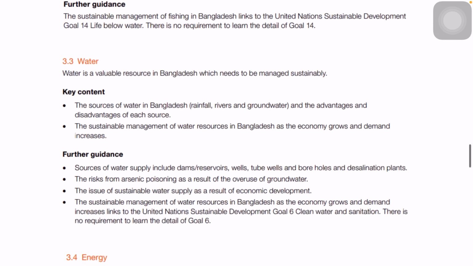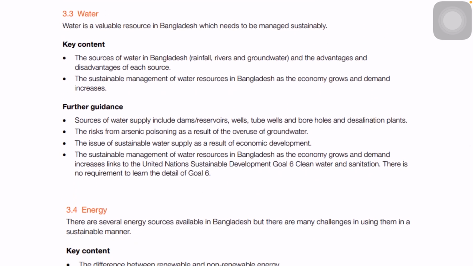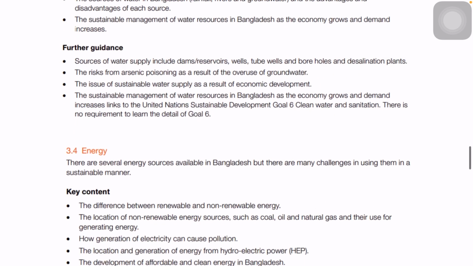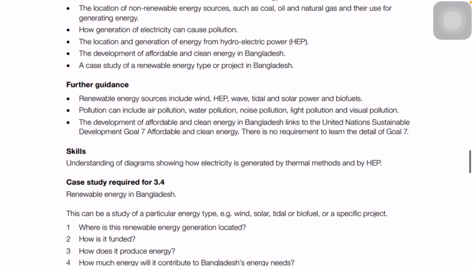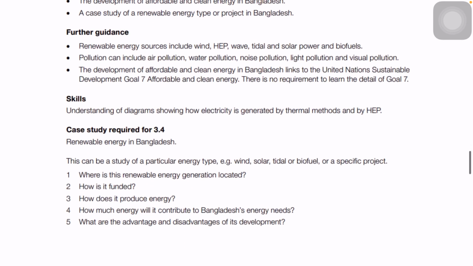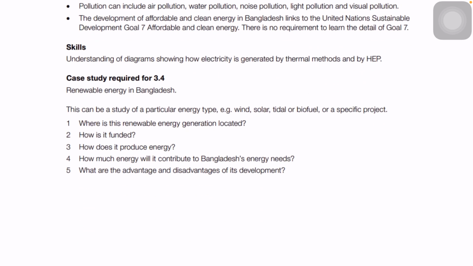Then we have water, which contains UN SDG goal number 6, clean water and sanitation. And lastly of this topic, we have energy, which talks about SDG goal number 7. In this part we have a case study regarding renewable energy, which is a part of SDG goal number 7, because this goal is talking about eco-friendly products, so that we can consume less non-renewable resource and more renewable resource.